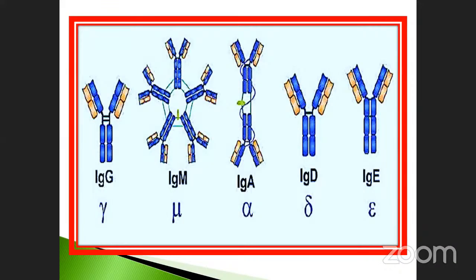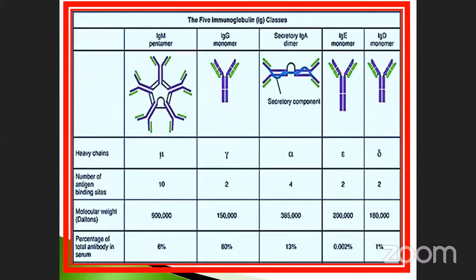Very good. Which one has the higher molecular weight? IgG. Which one has the higher molecular weight? Molecular weight, IgM, sir.